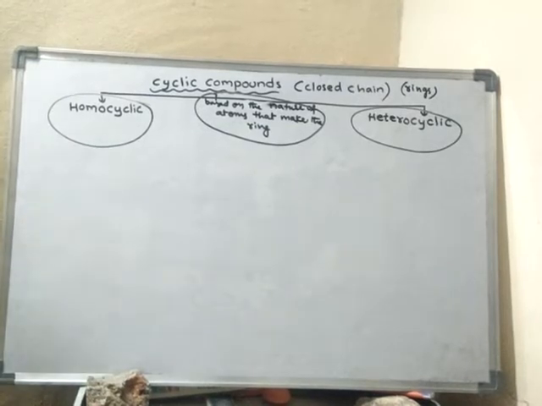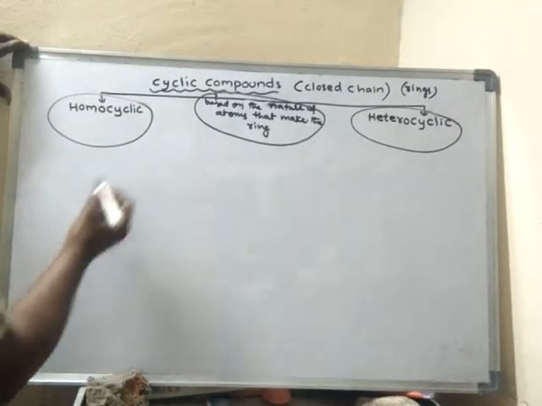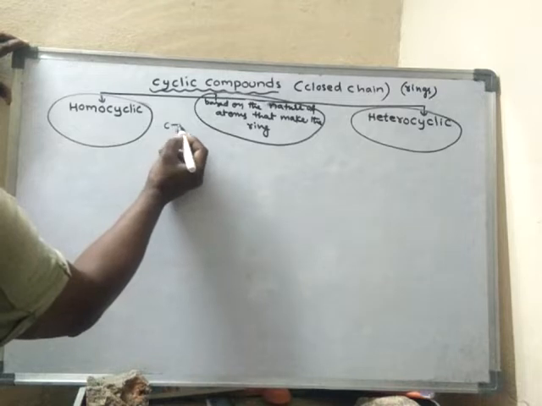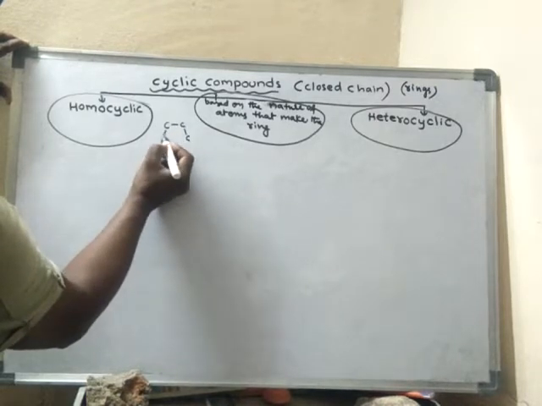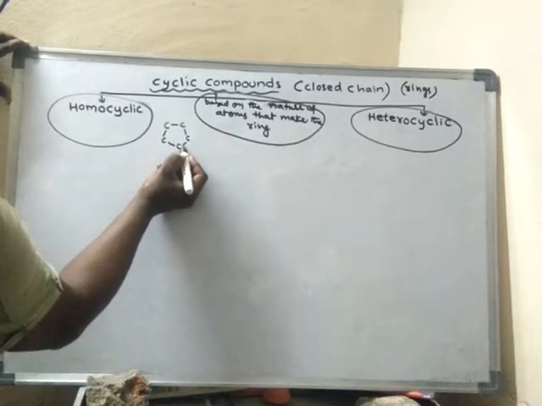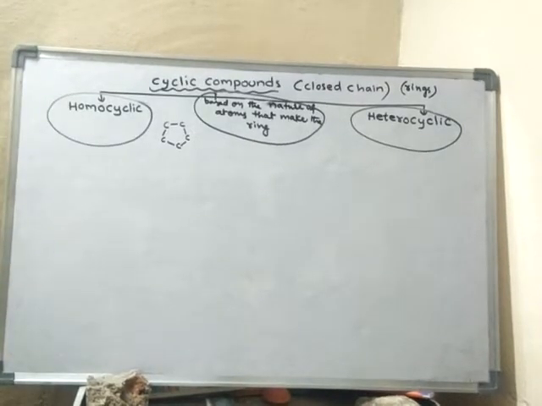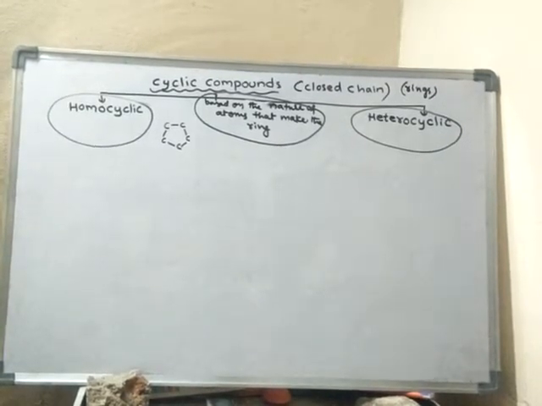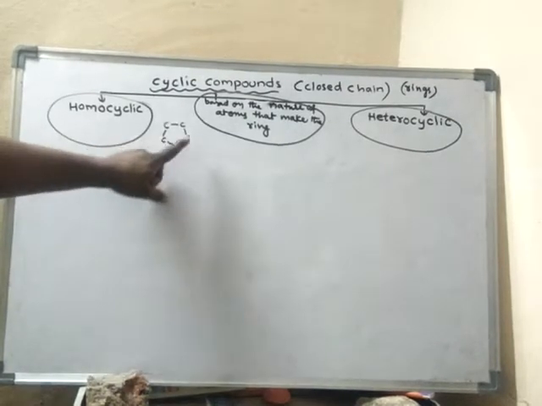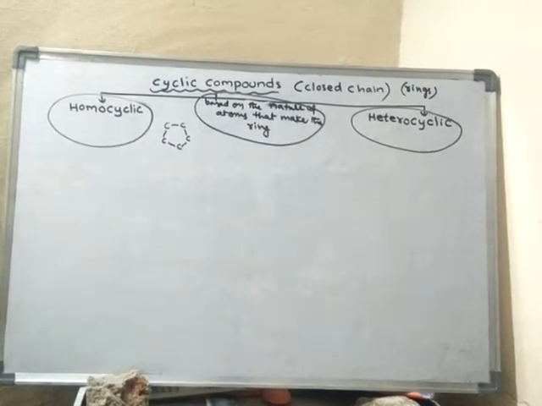In homocyclic compounds, the ring is made up of only carbon atoms. Such compounds are said to be homocyclic compounds.